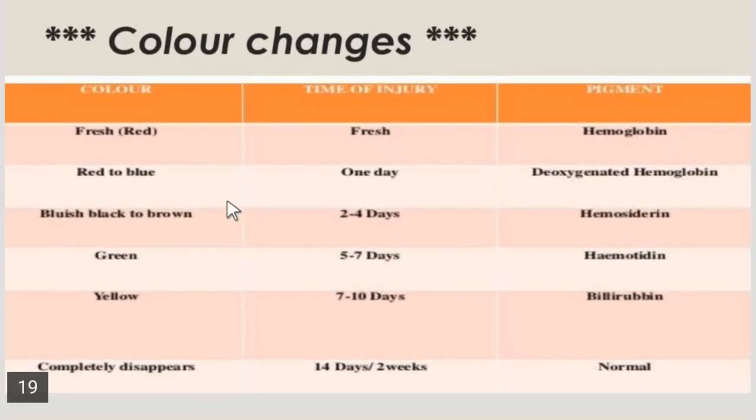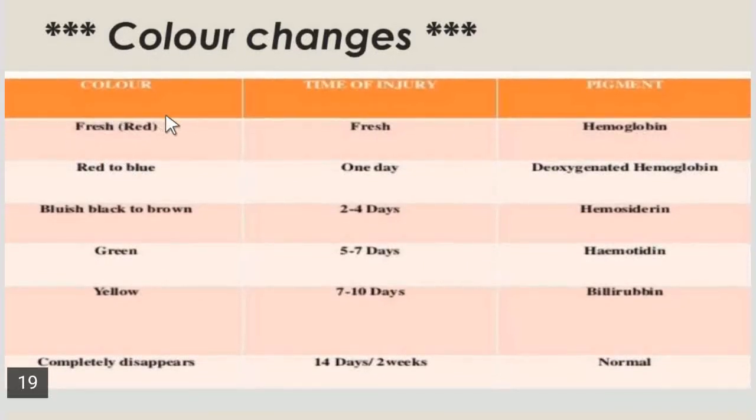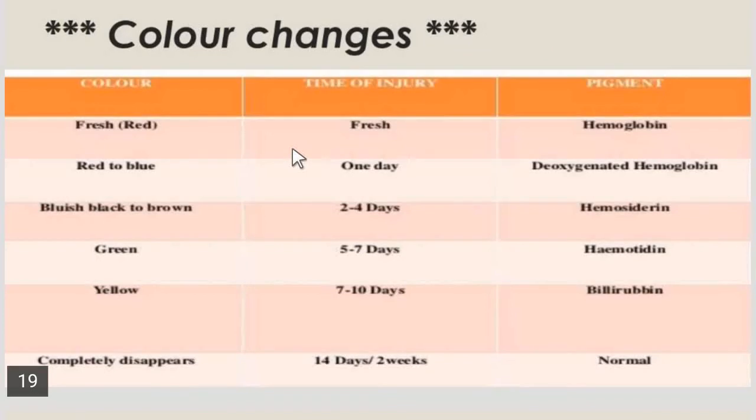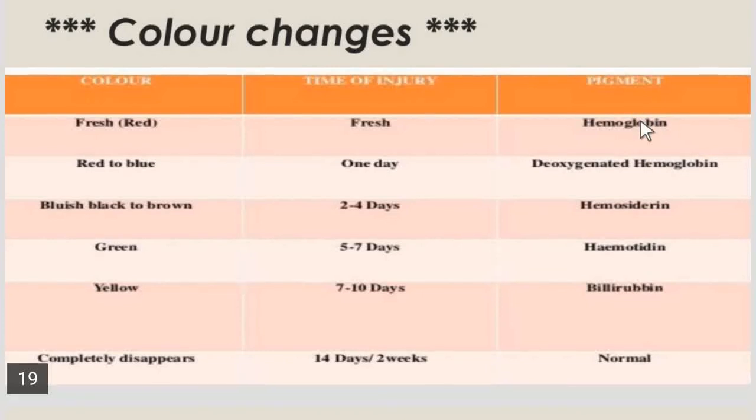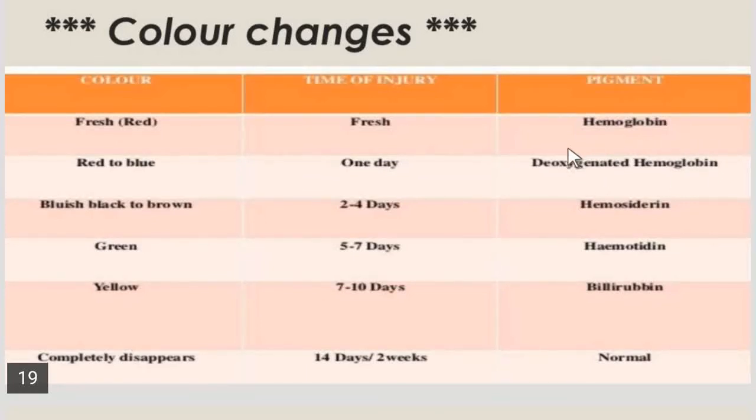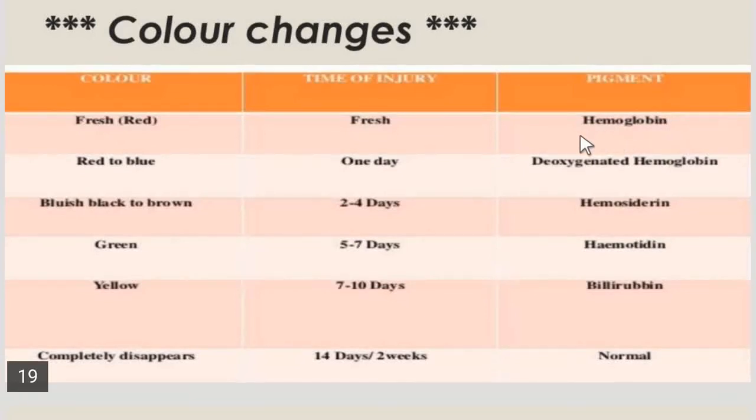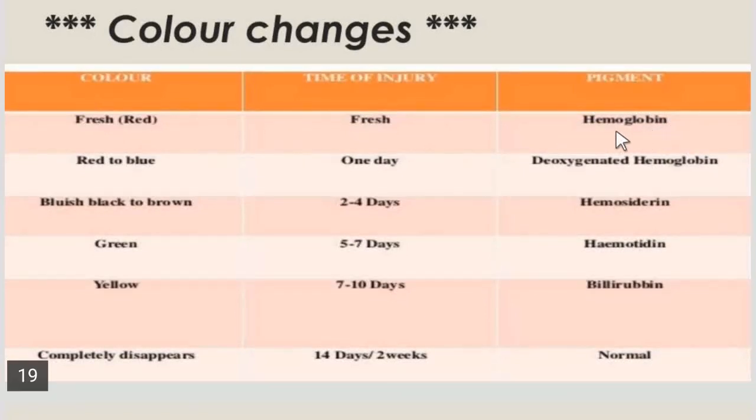Initially, when the bruise appears, it is fresh, and a fresh bruise is red in color, due to the presence of red blood cells and oxygenated hemoglobin.